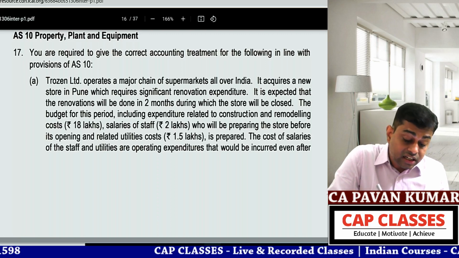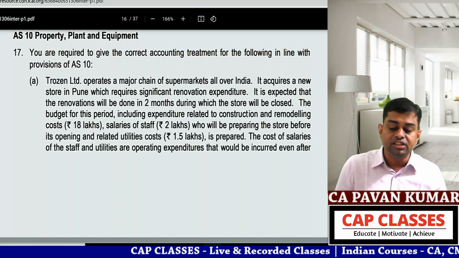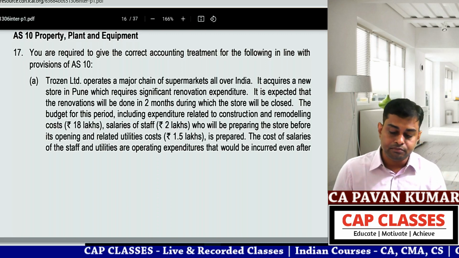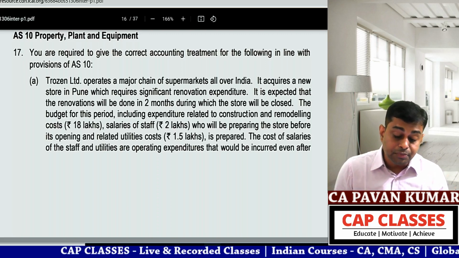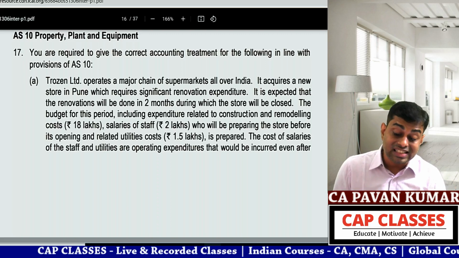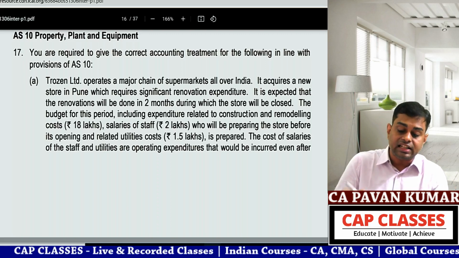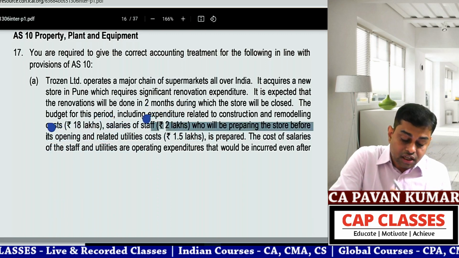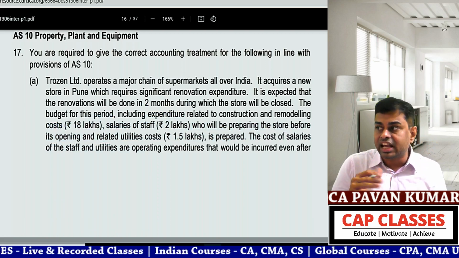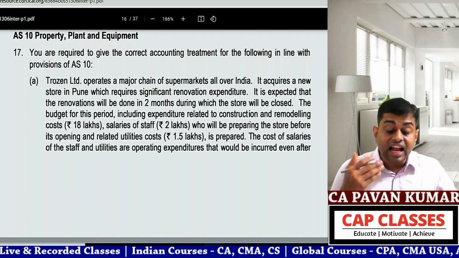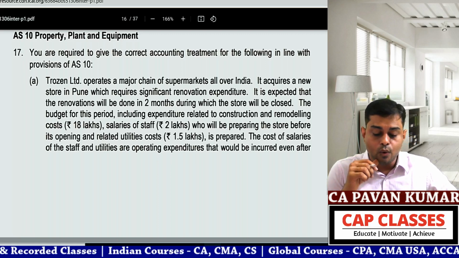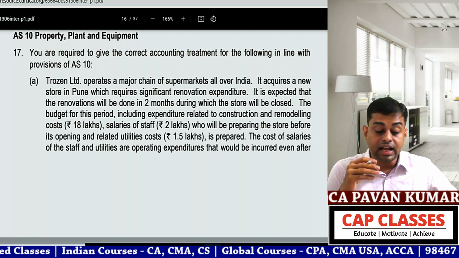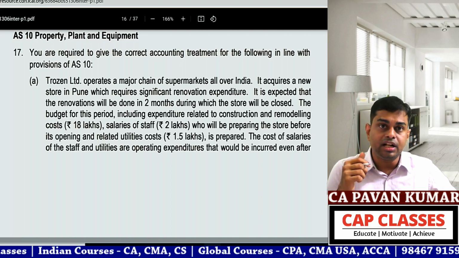It is expected that the renovation will be done in 2 months, during which the store will be closed. After renovation it will open again. The budget for this period, including expenditure related to construction and remodeling cost, is 18 lakhs. Underline expenditure incurred for construction and remodeling, 18 lakhs. Can you capitalize this? Yes. Salaries of staff, 2 lakhs. Can it be capitalized? That is the question.